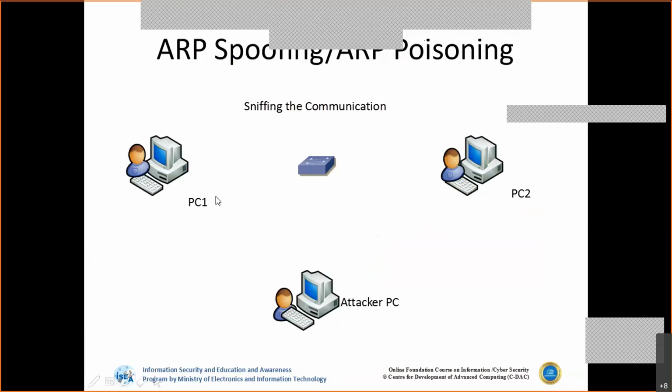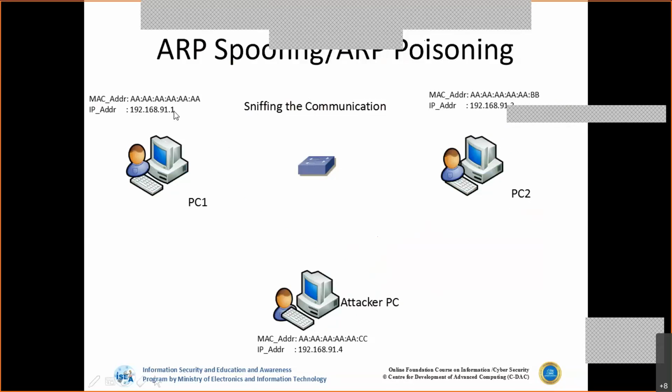Now let's say 91.1 is trying to communicate to 91.2, but there is one system on the LAN, an attacker machine with a MAC address of CC. He wants to check the communication from PC1 to PC2. Directly it is not possible.